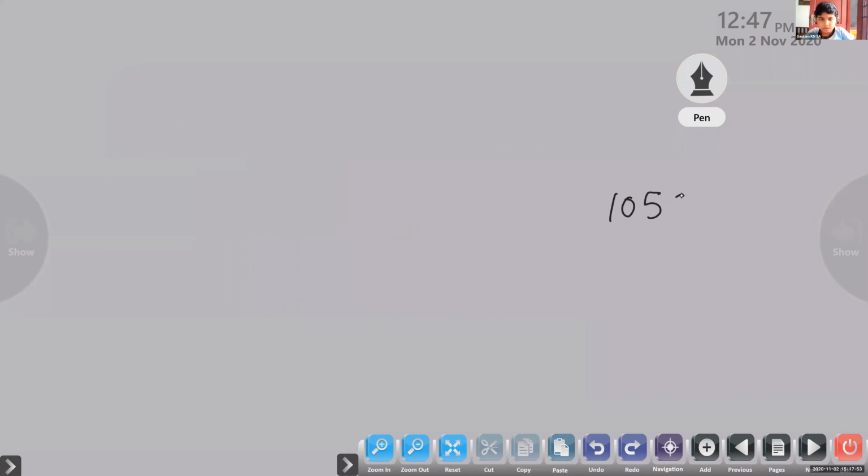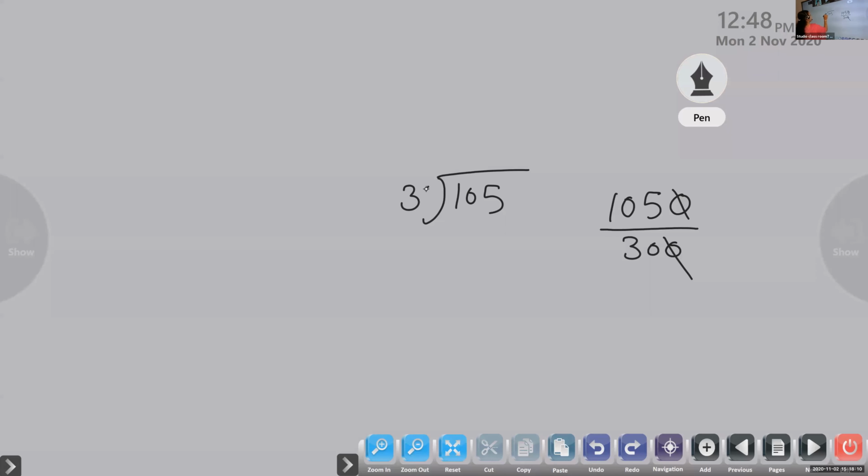1050 divided by 300. So I can take 105 divided by 30. If I see 30 into 105, 30 times 2 is 60, 30 times 3 is 90.